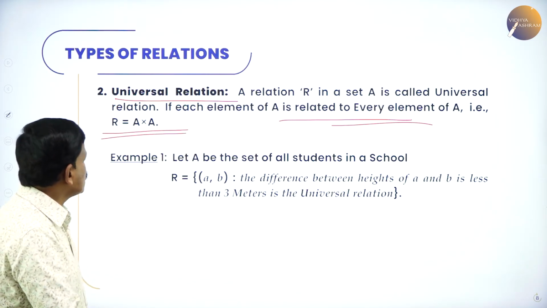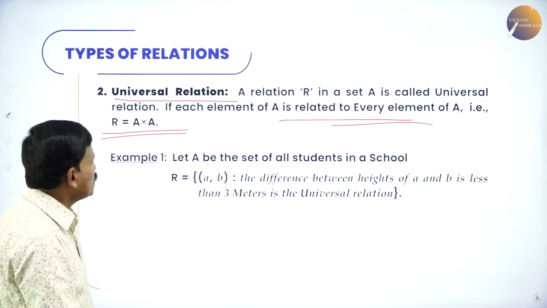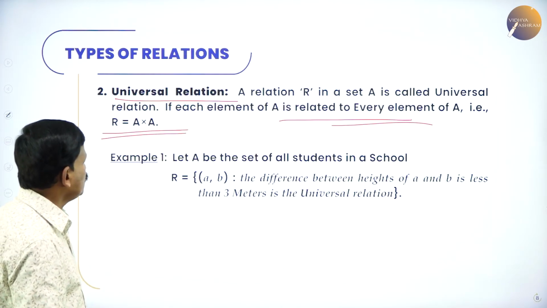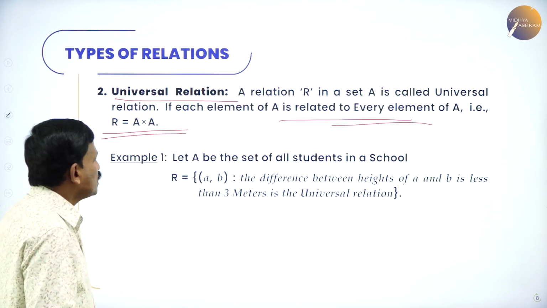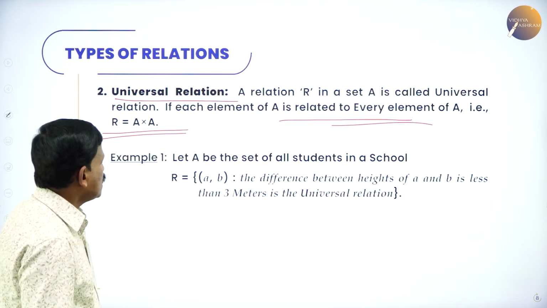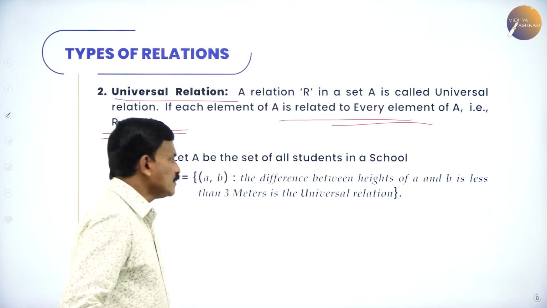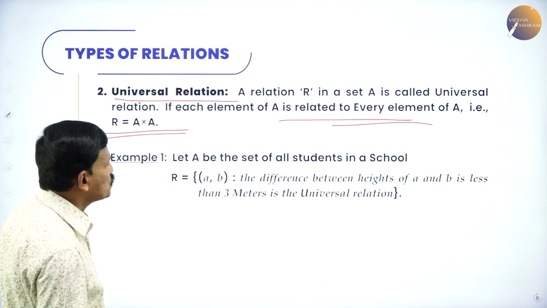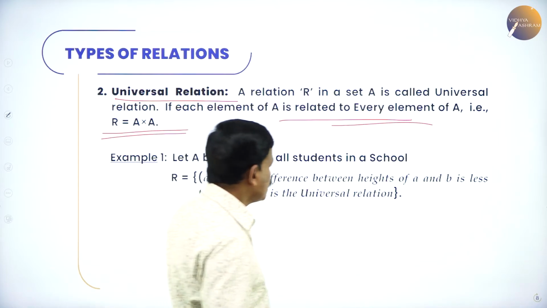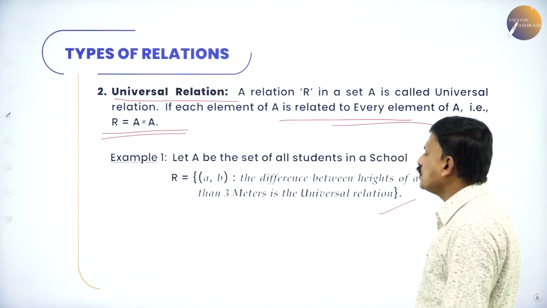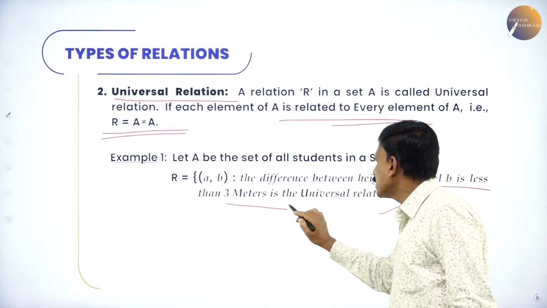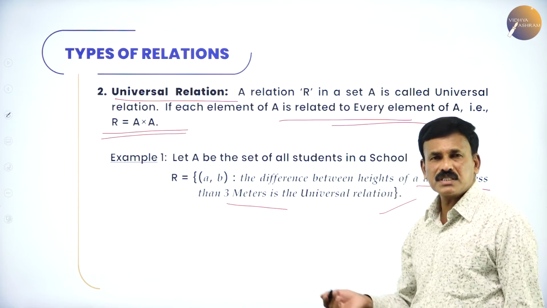Let us consider an example. Let A be the set of all students in a school. Then let us define the relation R equal to (a, b), where the difference between the heights of a and b is less than 3 meters. The difference between the heights of two students being less than 3 meters means definitely all pairs will come under this group. So this is an example for a universal relation.